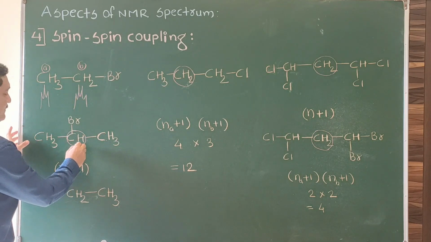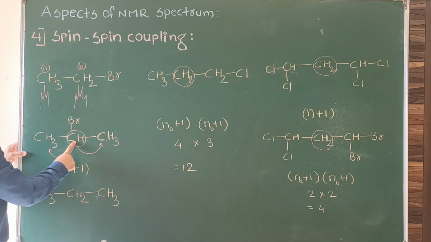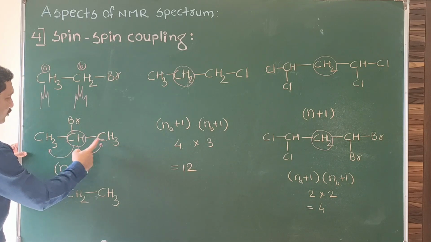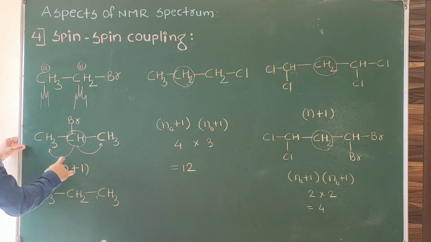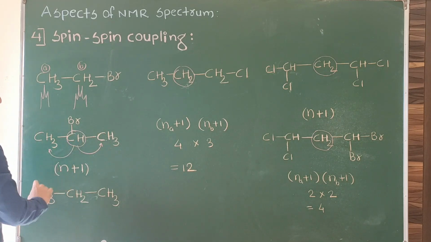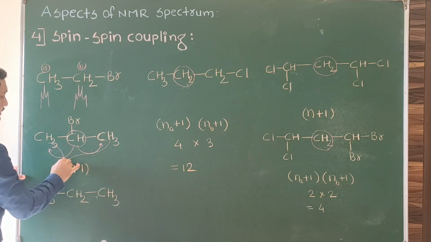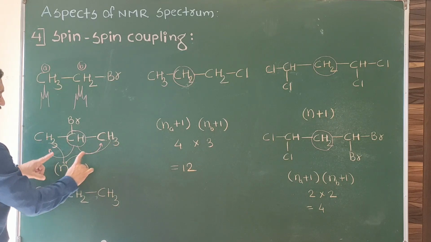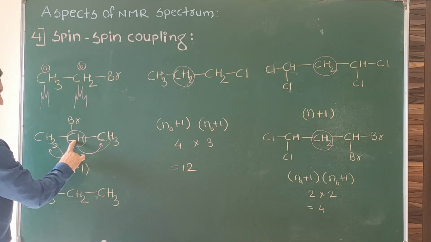Second example: if protons are present on both sides, in how many will the signal split? If both sided protons, though they are non-equivalent to this one, are equivalent to each other, then again we use the N+1 rule. As they are equivalent, both sets of protons go into the N. 3+3, that is 6. 6+1, 7 will be obtained for CH.